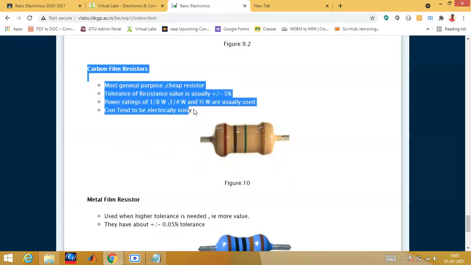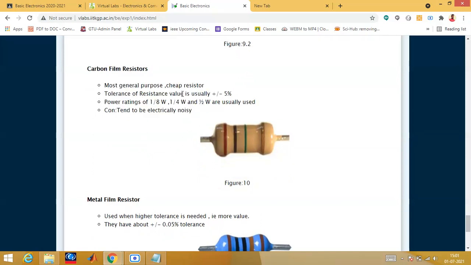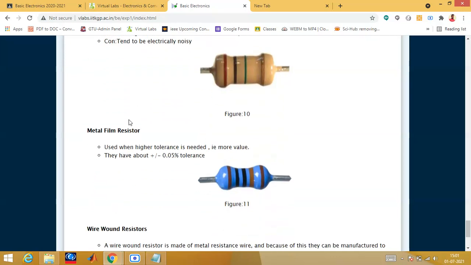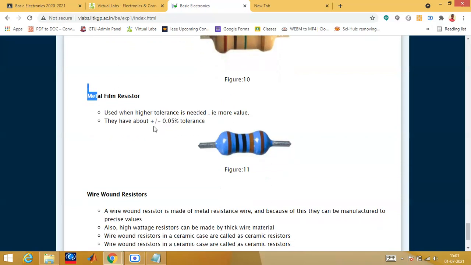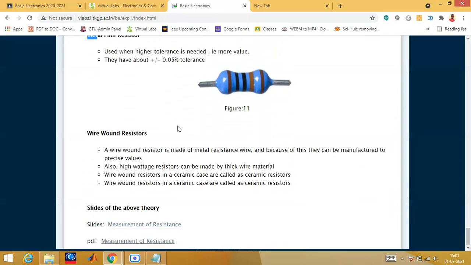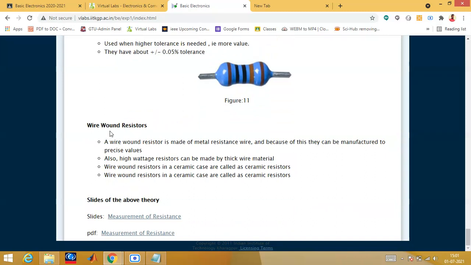From here also you can get the questions. Like most general purpose and cheap resistor is carbon film resistor. When you require a high tolerance, then you will go with metal film resistor. They have a tolerance of plus or minus 0.05%. Then what is wire wound resistor? A wire wound resistor is made up of metal resistance wire. And where you require a precise value, you will go with wire wound resistor.